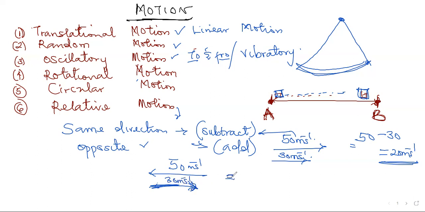Therefore, the relative motion, the relative velocity now will be 80, because you're going to add it together, 80 meters per second. All right. So this is about the types of motion. So let's move forward.